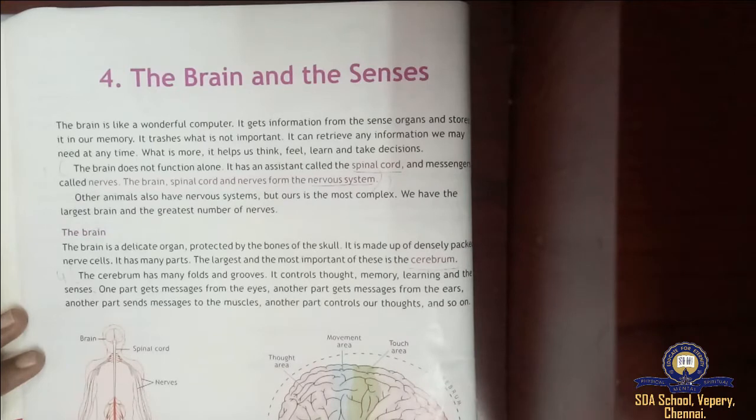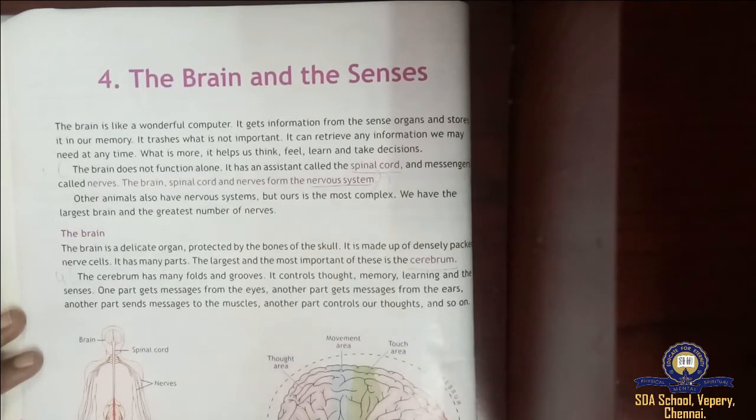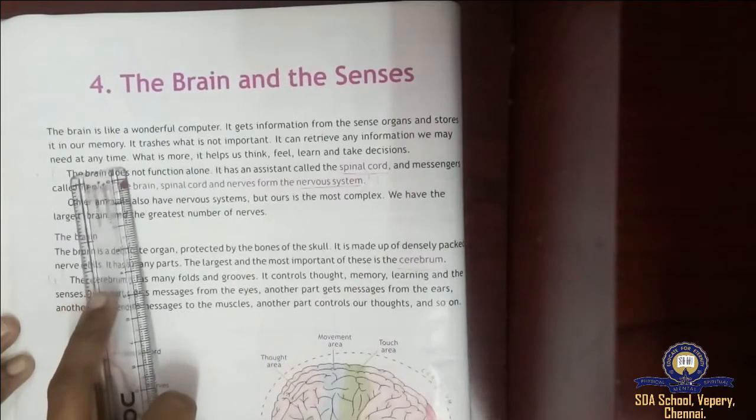So when we have some dust, what will we do? We will just trash it into the dustbin, right? Same like that, which is not important, the brain just trashes. If it is important, the brain will store it in the memory. It can retrieve any information we may need at any time.